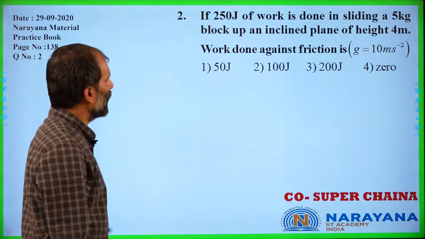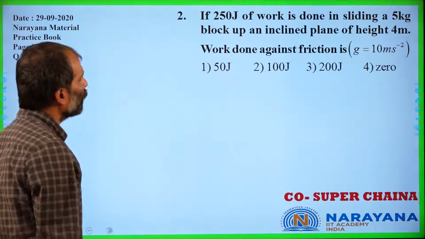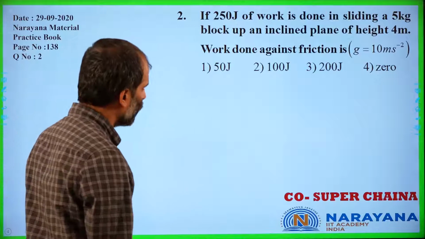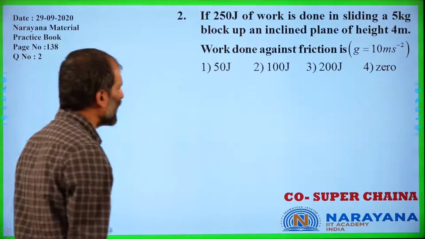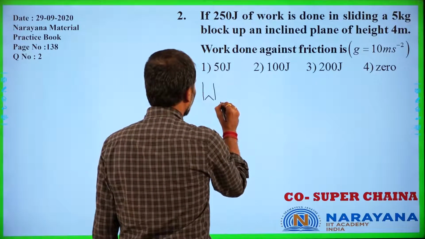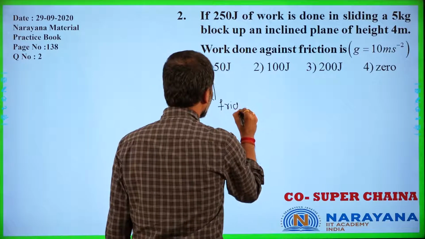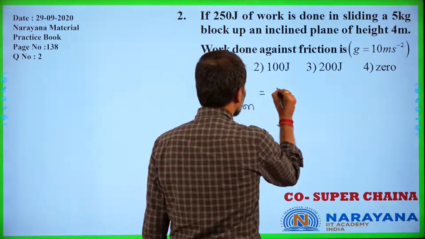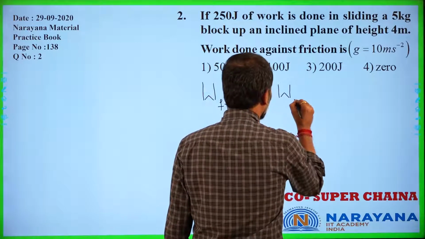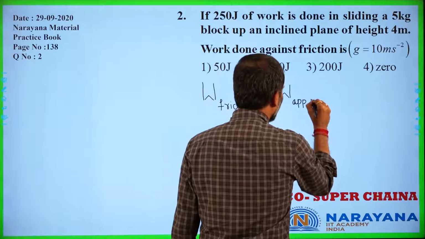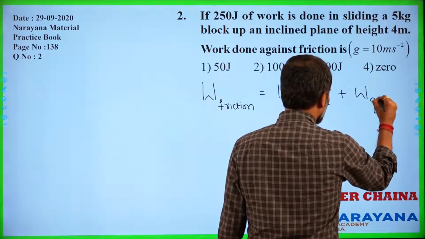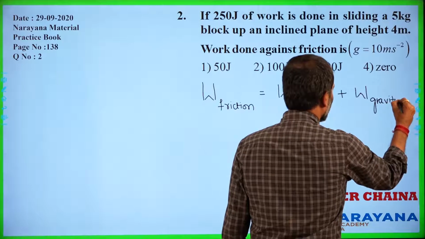Moving on to the other slide, it is given that if 250 joules of work is done in sliding a 5 kg block up an inclined plane of height 4 meters, find the work done against friction. Over here we need to understand that work is done by the applied force, and work is done by the gravitational force.